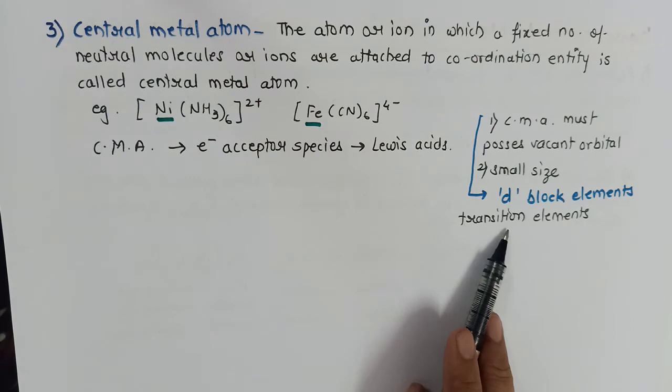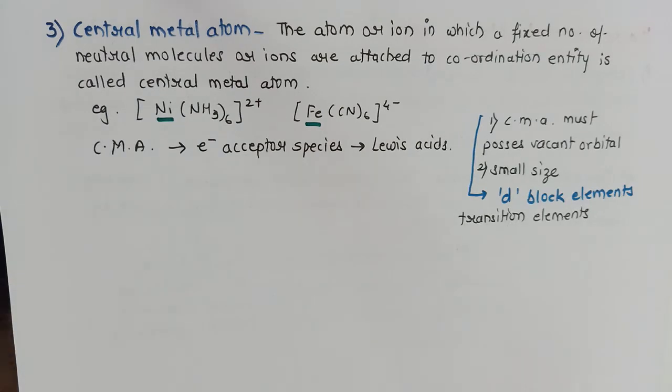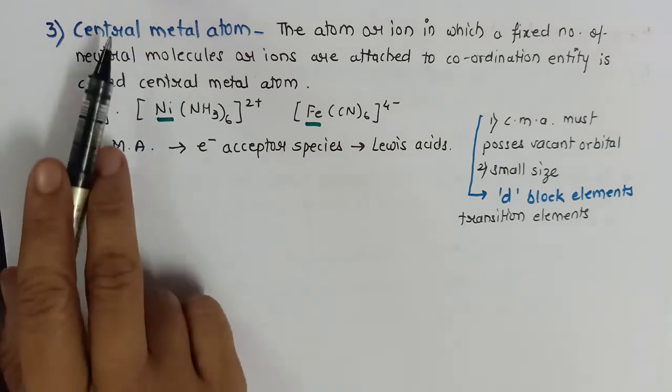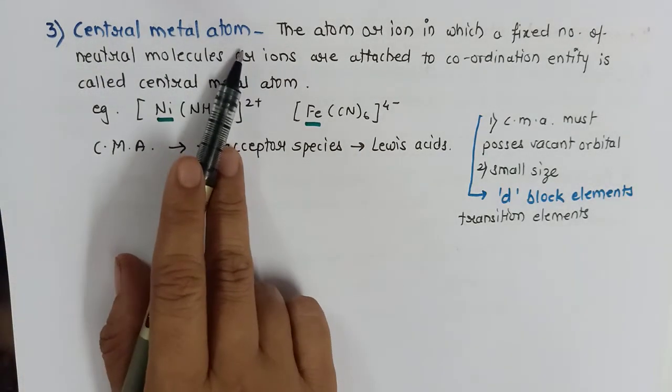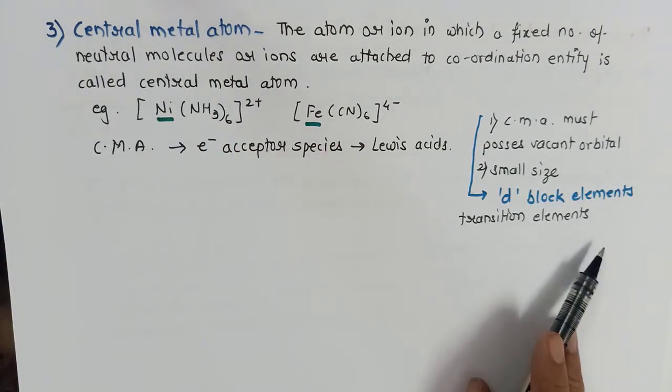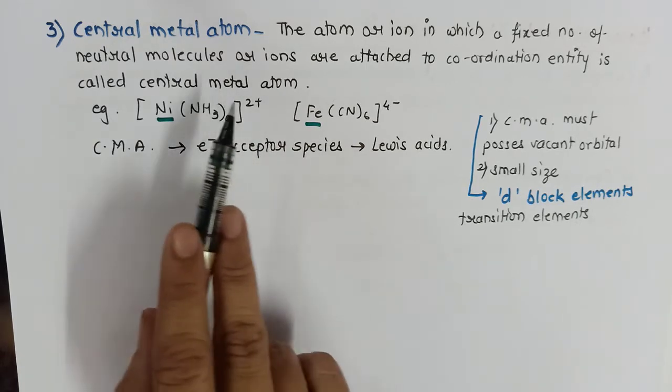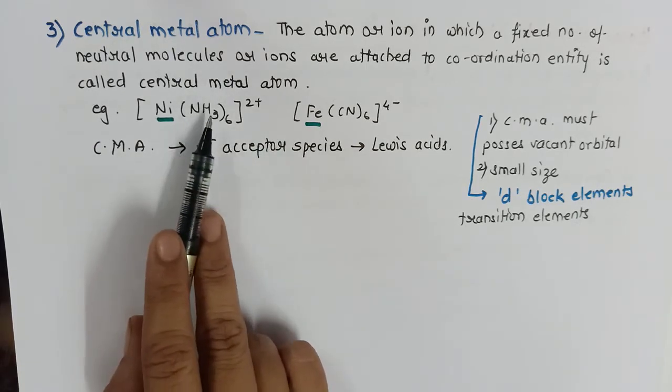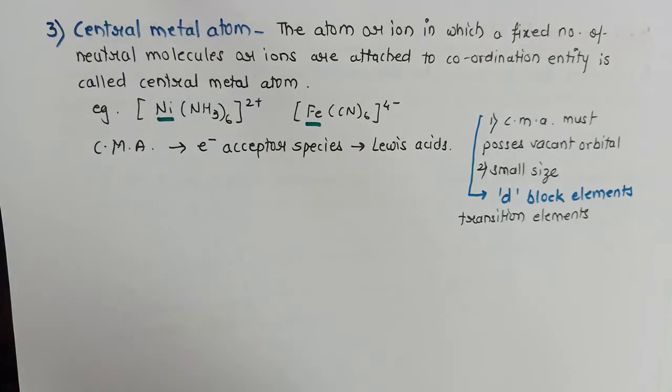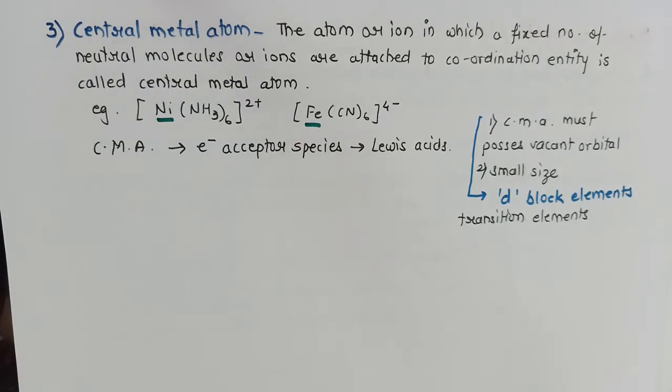Now this point will be repeated again in the chapter d and f block elements. So I hope this is clear to you. The central metal atom is generally a transition element. It accepts a lone pair of electrons from the other species, and therefore it is also termed as a Lewis acid.